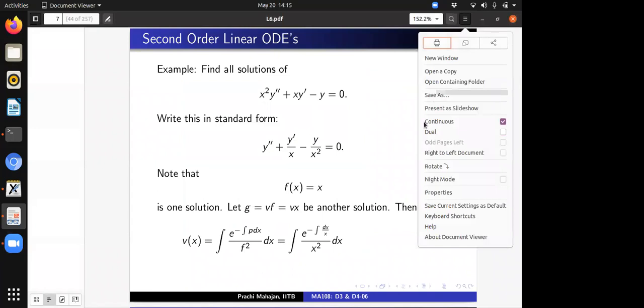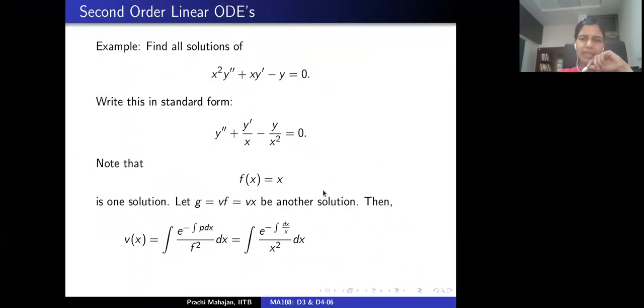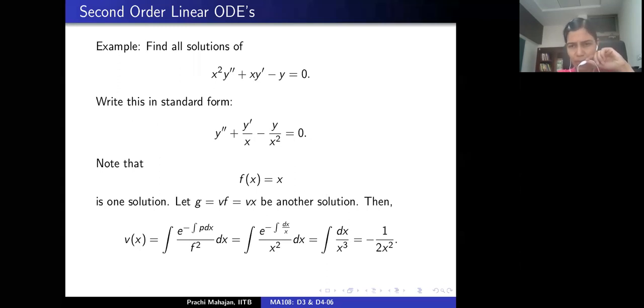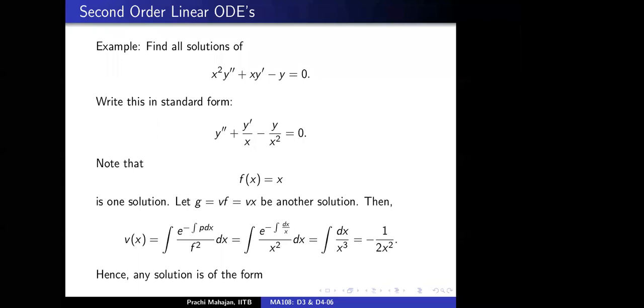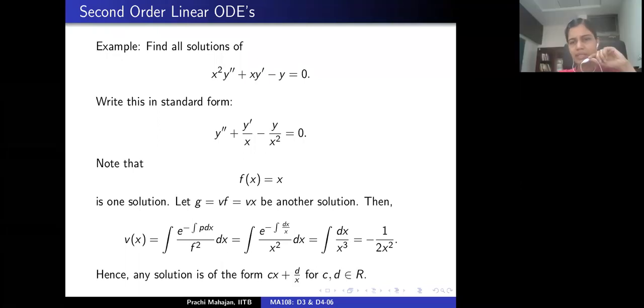Okay. So if you plug this information in here, what do you get? You get that V turns out to be minus 1 by 2x square. Which means that any solution is of the form Cx plus d by x.